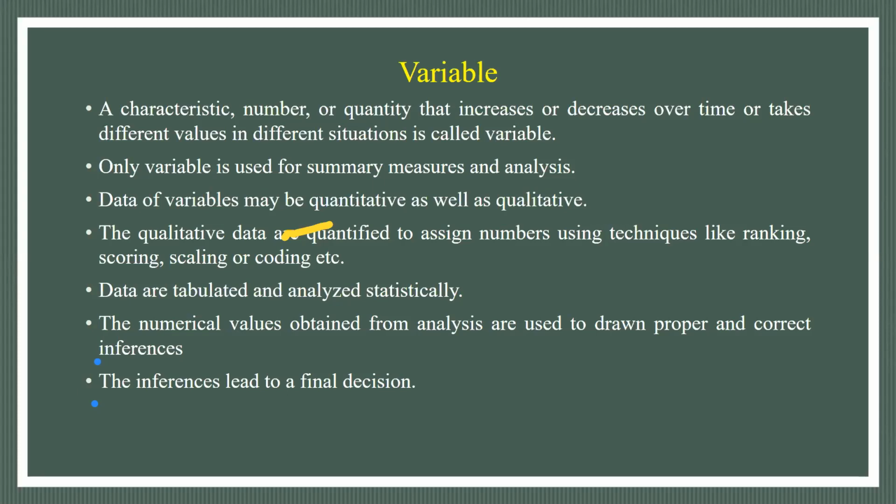After making all the data into numbers, the data are tabulated and analyzed. Tabulation of data is also a classification of data.